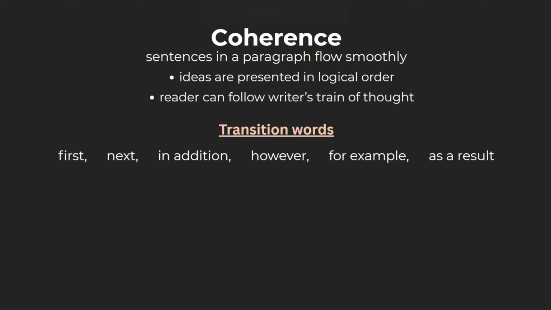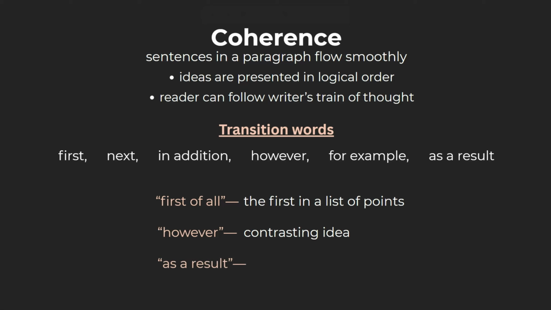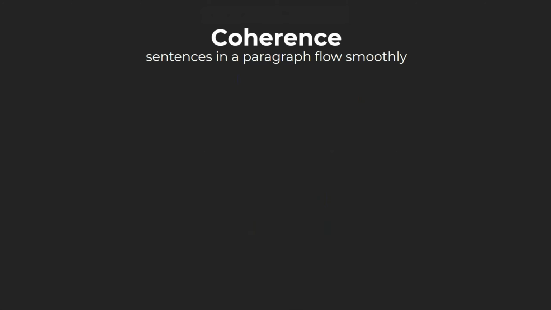For example, if you see the words first of all, you know that what you're going to be reading is the first in a list of points. If you see however, you know you're going to be introduced to a contrasting idea. If you see as a result, you know you're going to see some form of cause and effect, and so on and so forth. Compare these two paragraphs.